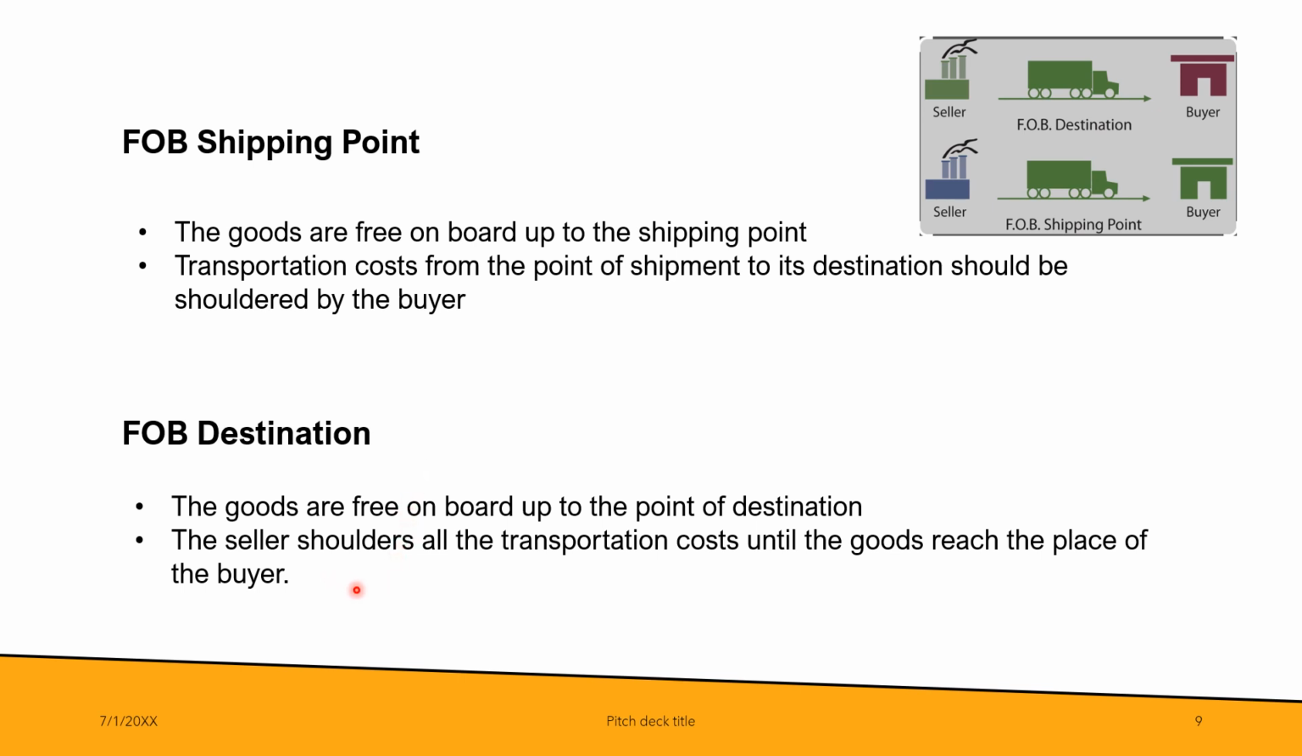It's the seller. Why? Because in FOB shipping point, the ownership of the goods transfers from the seller to the buyer upon shipment. And in FOB destination, the ownership of the goods is transferred to the buyer upon reaching the place of the buyer. So meaning, while in transit, it's still the seller who owns the goods.